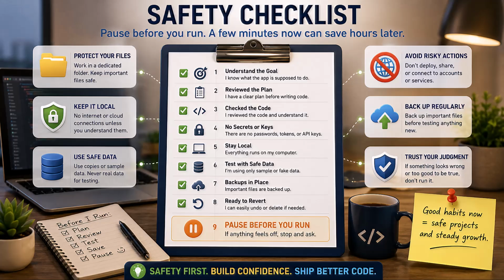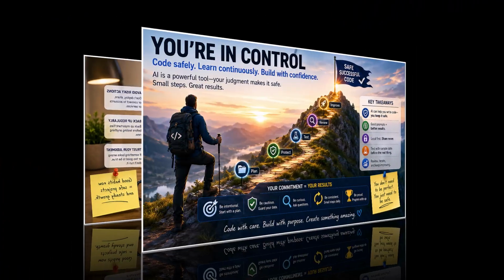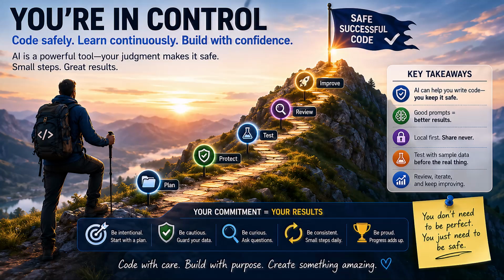If the answer to those is mostly yes, you are in a much better place. If the answer is, I have no idea, but the AI says it is fine, then pause. That pause is not failure. That pause is the skill. Vibe coding is not fake programming, and it is not magic programming. It is a new way to get help turning ideas into code. For beginners, that can be fantastic. You can build small tools, learn by asking questions, and get over the blank page problem that stops a lot of people before they start.